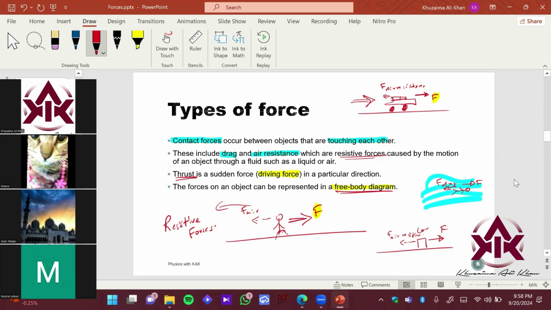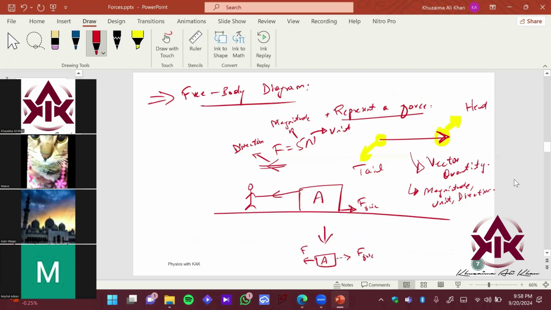Thrust is basically the push which is driving some object, either your body or your car. And how do we represent force? We represent force using a vector, and we draw the free body diagram as follows. I hope it is clear. We will do some examples in the next slide so it will make more sense.